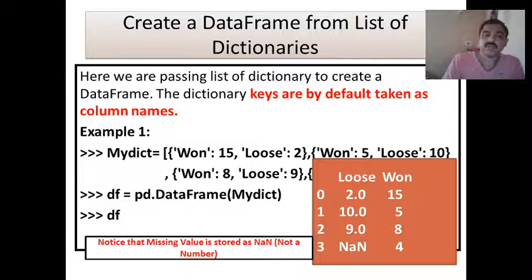So we have created a data frame from a list of dictionaries here. Dictionary keys are taken as column headings, and the corresponding values are taken in different rows, but where no value is passed for a particular column, it is taken as NaN. Clear?